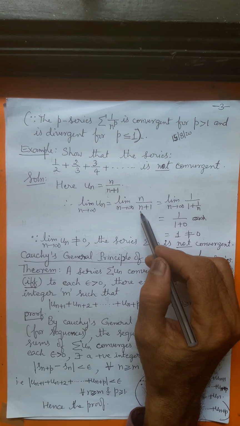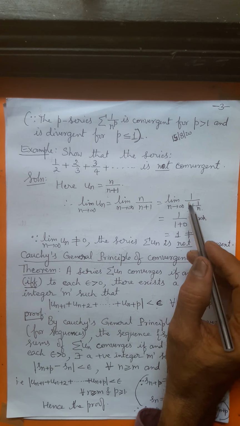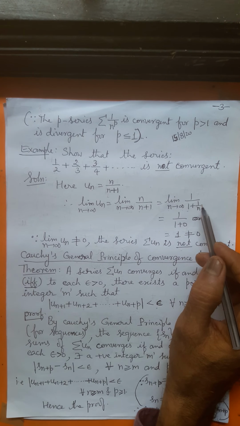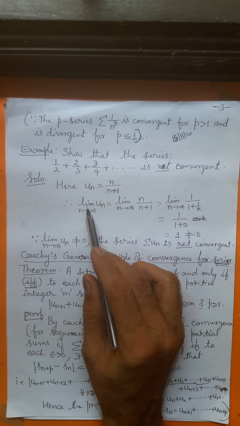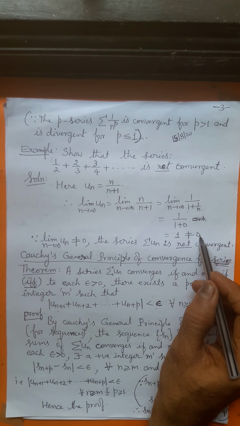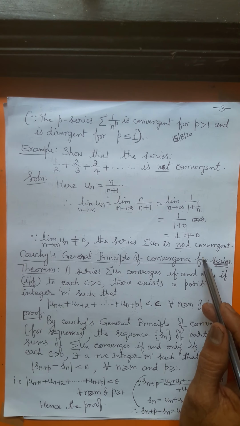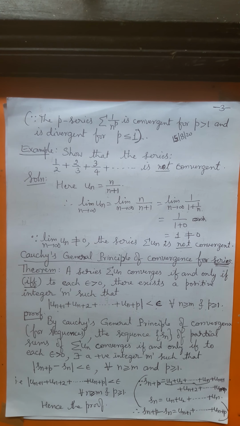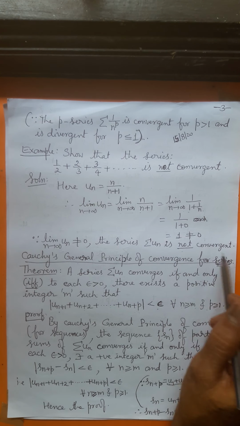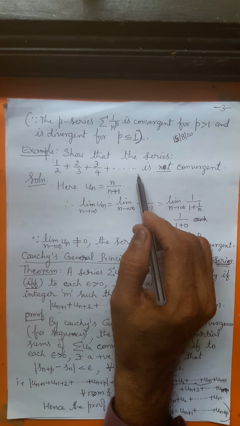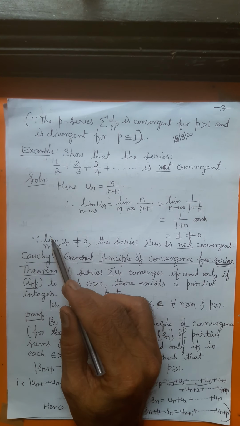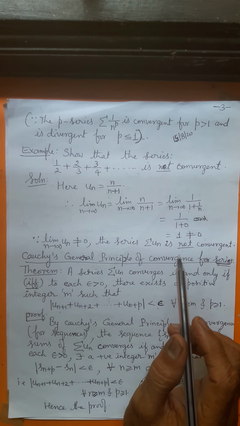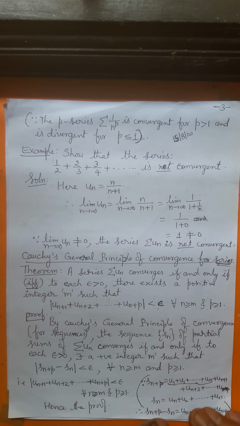Calculate limit un. Divide the numerator and denominator by n. When n is approaching infinity, 1 by n is tending to 0. So the limit value is 1. So the limit of the nth term is not equal to 0. Therefore the given series is not convergent. You may say that it is divergent, but it is not convergent. You are showing that the given series is not convergent by using the nth term test: limit of un is not equal to 0 and hence the series is not convergent.